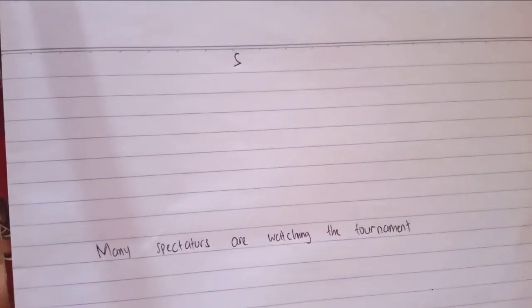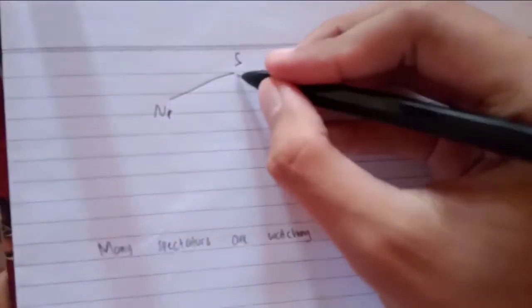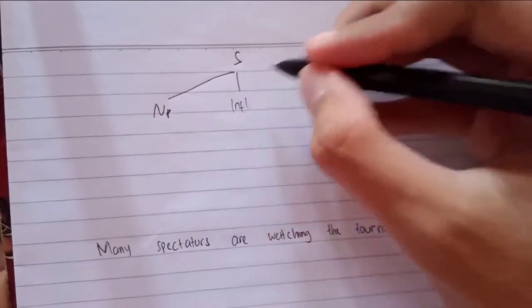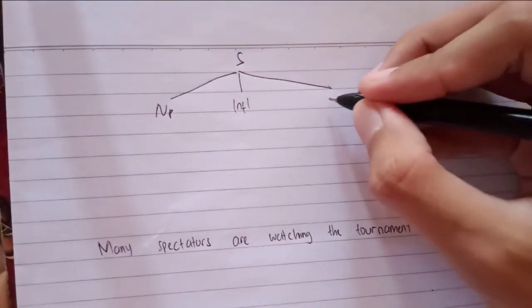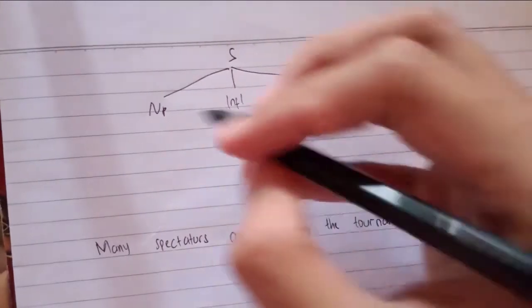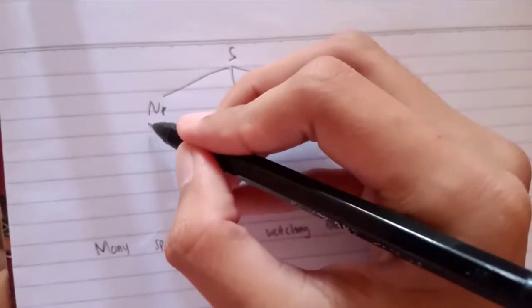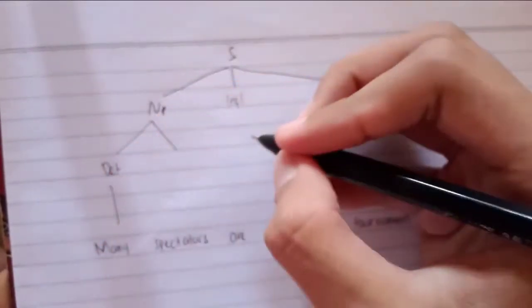First, the sentence is divided into noun phrase, inflection, and verb phrase. For the noun phrase, we have many spectators: many as a determiner and spectators as a noun.